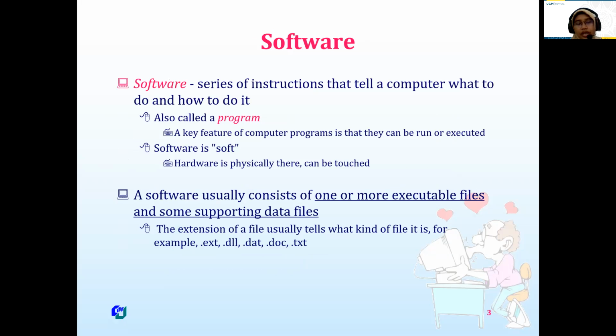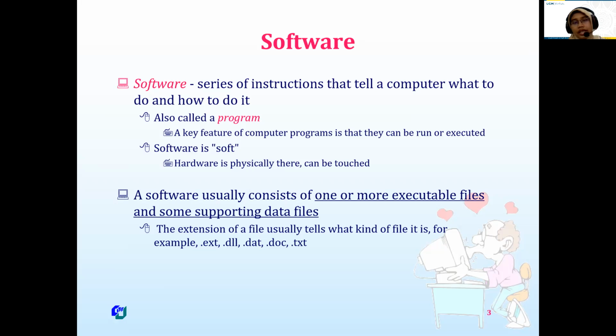So software is from two words actually, soft and ware. If before midterm, you already studied about the hardware, or inside the box of the hardware. There is motherboard, there is monitor, and so in here we will discuss about software.